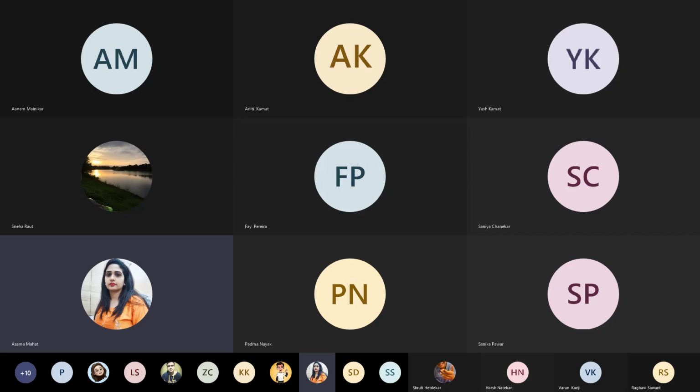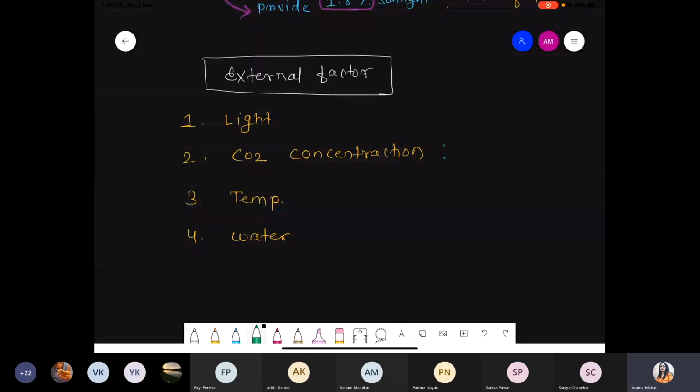That 4, the most major component for photosynthesis, that is CO2 concentration. So please write down one point. If conditions are normal, everything situation is normal, then in that situation, out of those 4 factors, carbon dioxide concentration, CO2 concentration, is the major factor for photosynthesis among all. Okay. So basically it's the major factor.